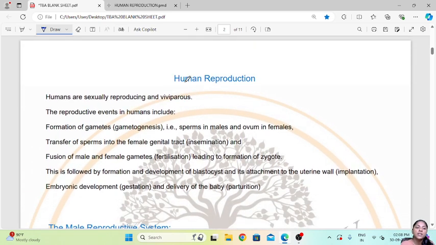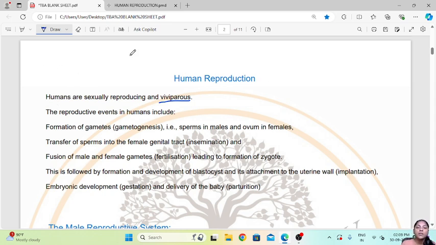Now, humans are sexually reproducing and viviparous organisms. So, viviparous means those organisms which directly give birth to the young ones. That is, they directly deliver the young ones. They do not lay eggs.